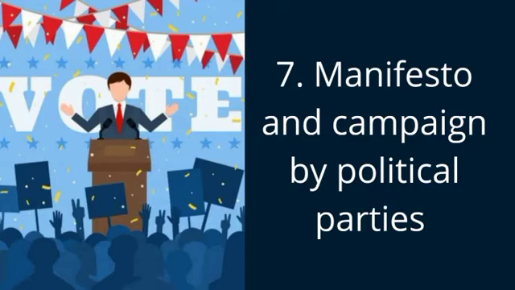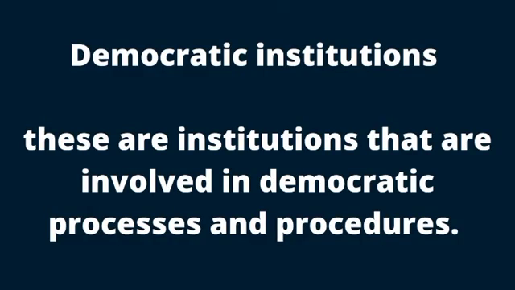Moving forward, we are going to be talking about democratic institutions. These are institutions that are involved in the democratic processes and procedures in the society. These are the institutions that make democratic processes like election, voters registration, announcing of results and the rest, moving of electoral materials, smooth or successful in the society.